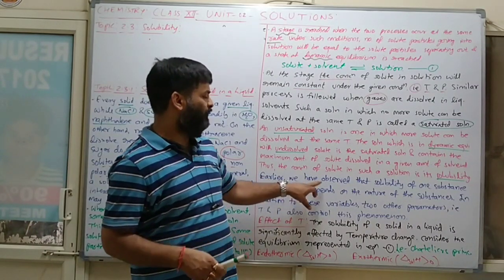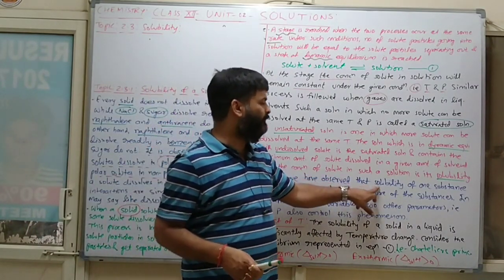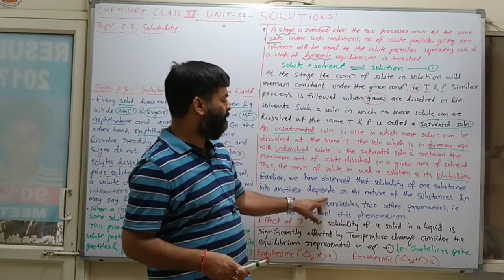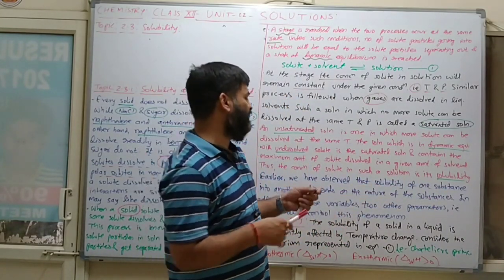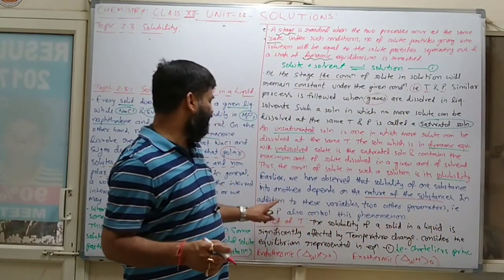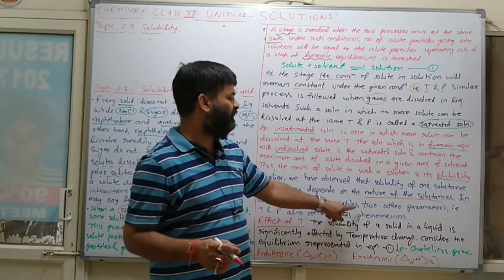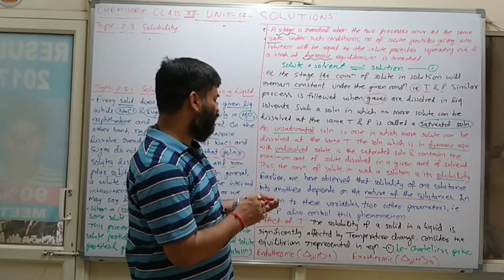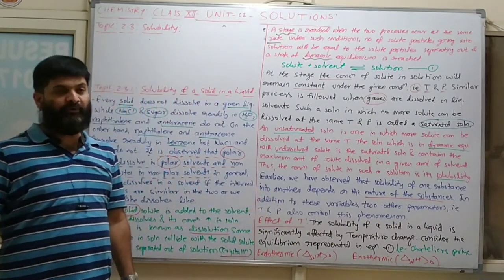Earlier we have observed that the solubility of one substance in another depends on the nature of the substance. In addition to this variable, two other parameters, that is temperature and pressure, also control this phenomenon.